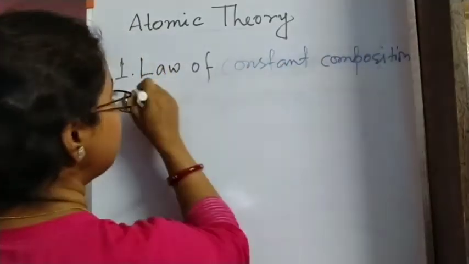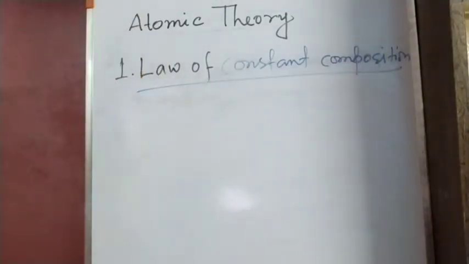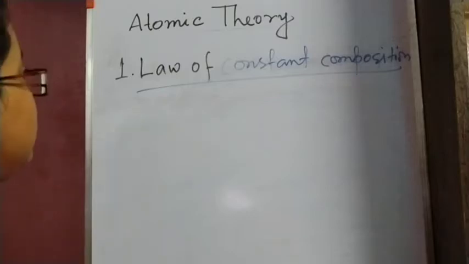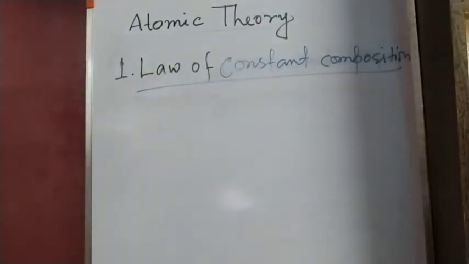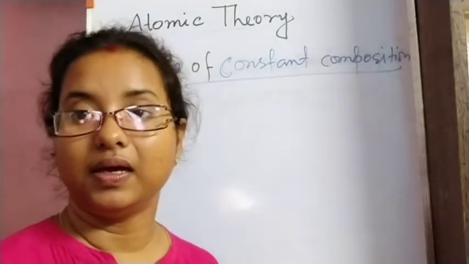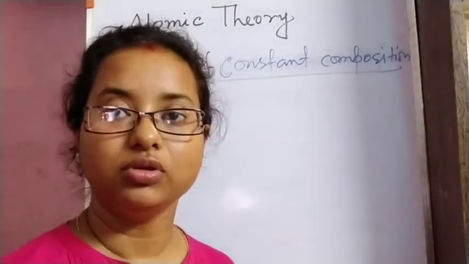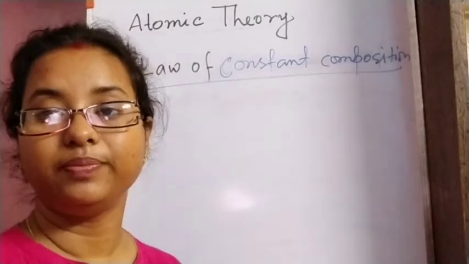Now, what is that? In this law, it is stated that from anywhere we can get the compound, but the proportion will be the same.